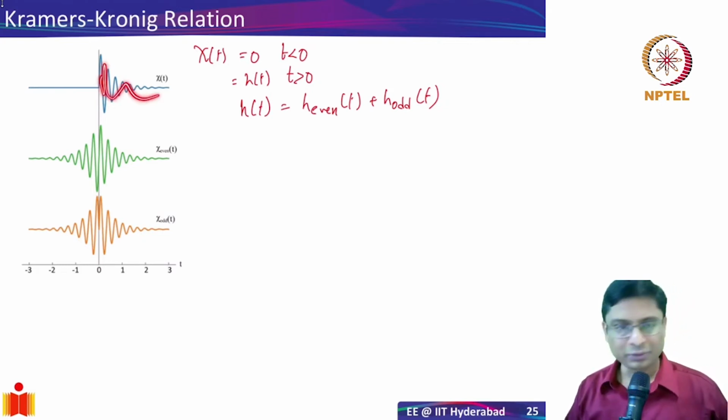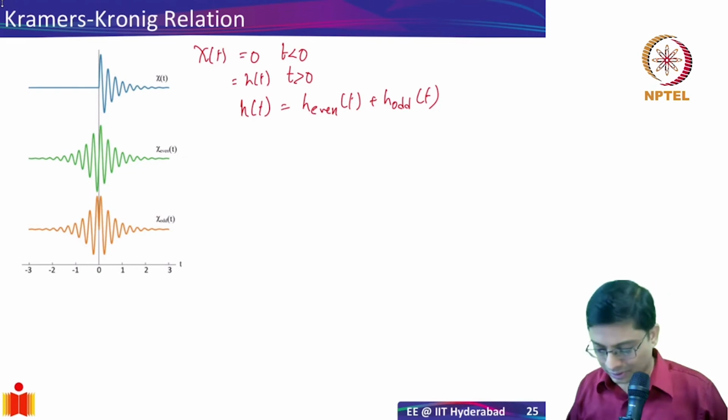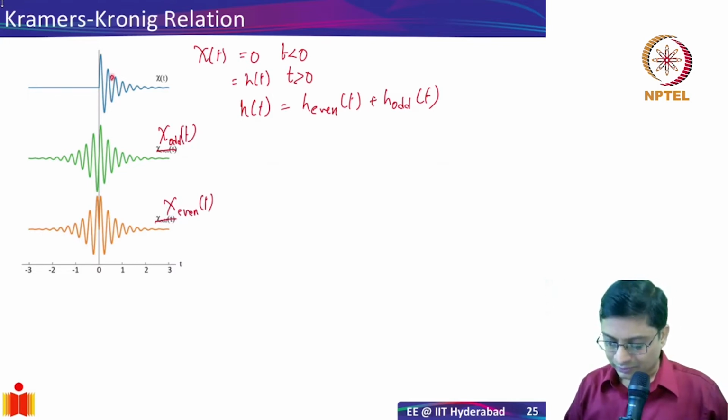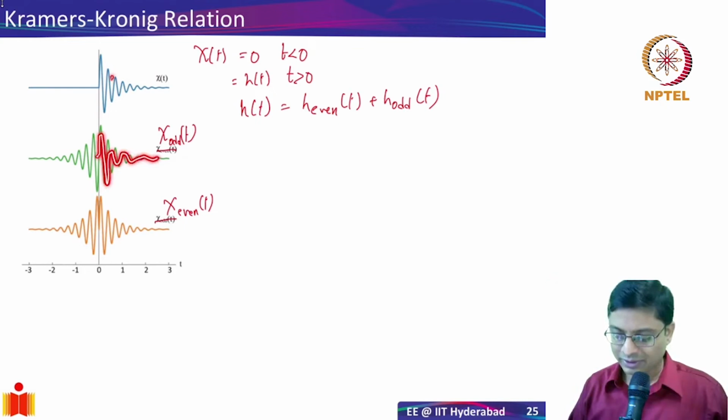Let's say you have my initial chi of t like this. Now I can think of an odd function. Oh, okay, this actually should be not even. This should be chi of odd. I'm sorry, this is mislabeled. This is chi of even. What we're trying to say is, let's say you have this. For t greater than 0, just replicate the same function. But for t less than 0, just take a minus of that, minus h of t, and invert it. So you can get an odd function of this form.